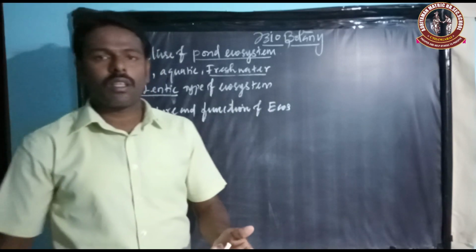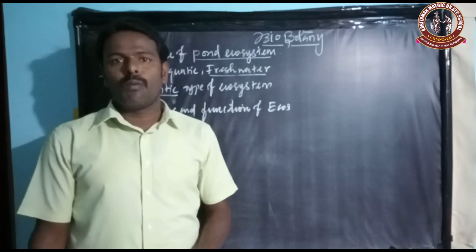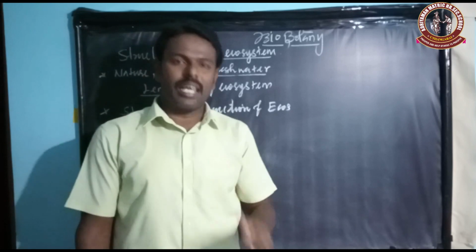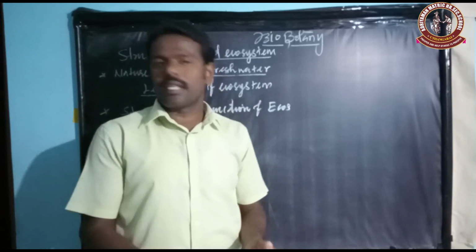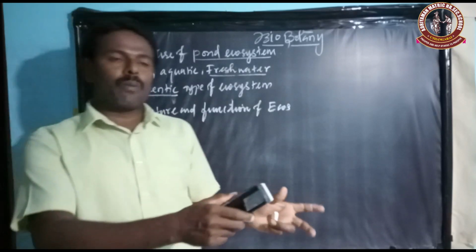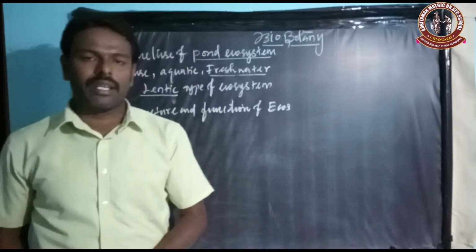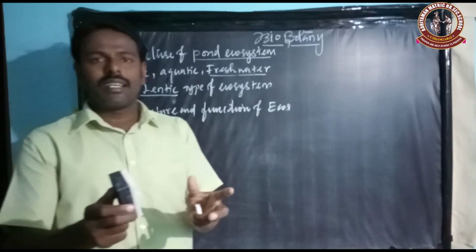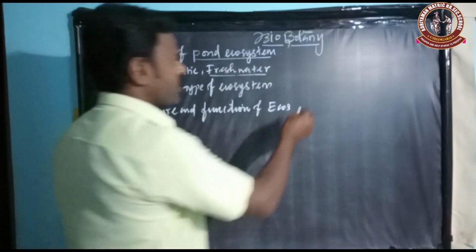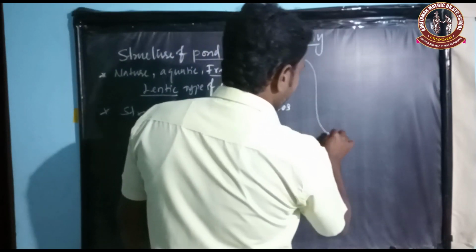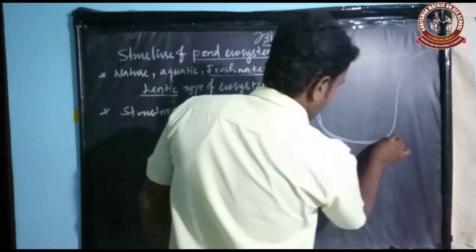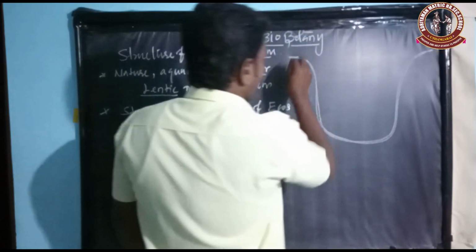So next one. How is a pond ecosystem formed? Generally, in a shallow area of the earth during the rainy season, water falls and is stored for a particular period. After that, different kinds of organisms originate in these regions. See the structure of the ecosystem. That is the structure of a pond.